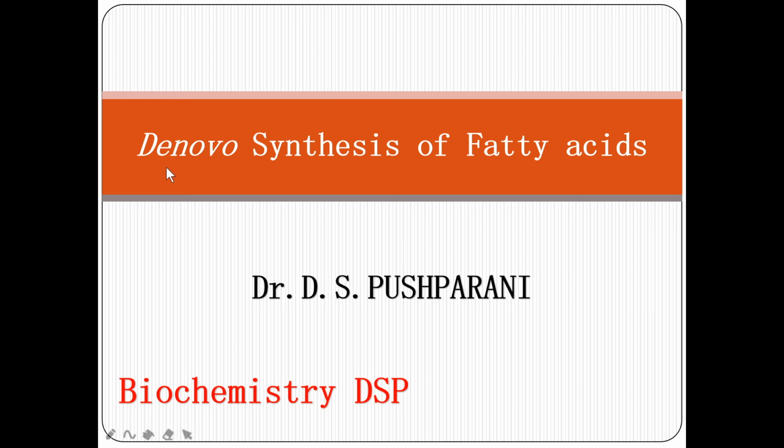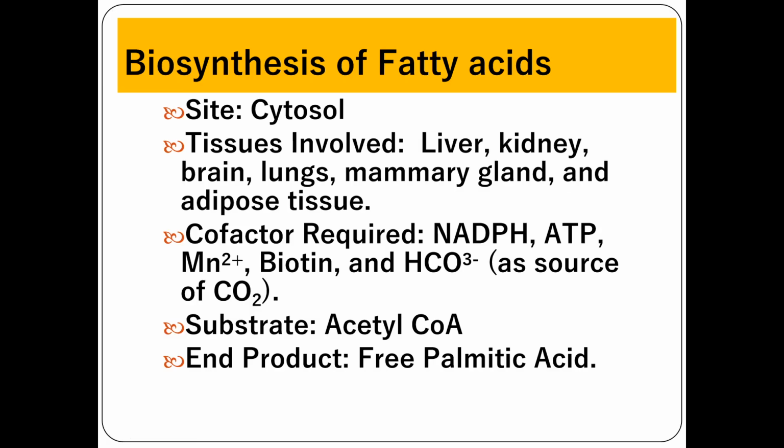Today's discussion will be about de novo synthesis of fatty acids. This de novo synthesis of fatty acid, or lipogenesis, will occur in the cytosol. This system occurs in many tissues including liver, kidney, brain, lung, mammary gland, and adipose tissue.